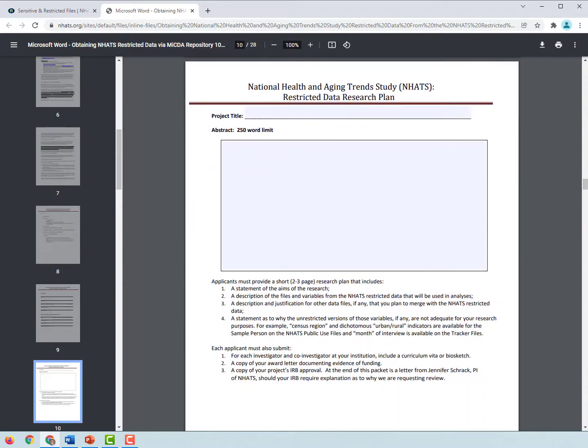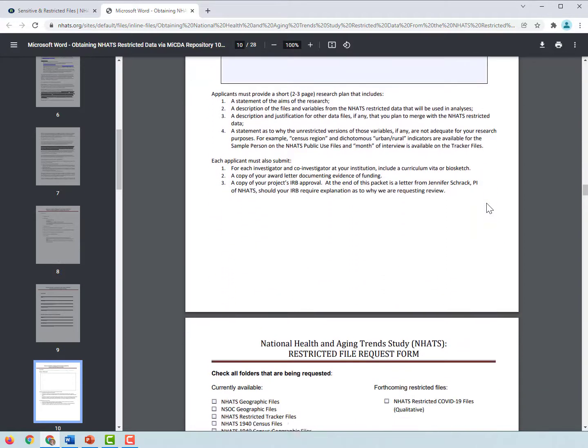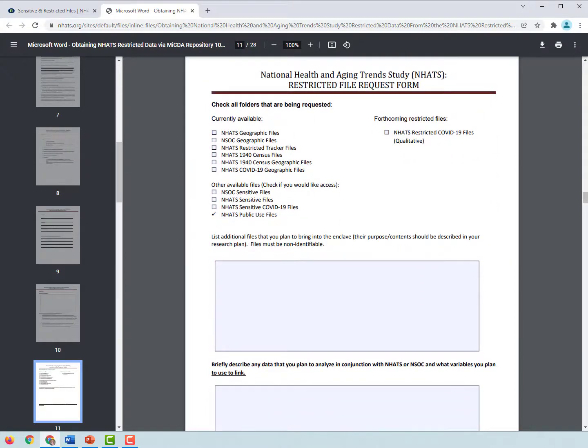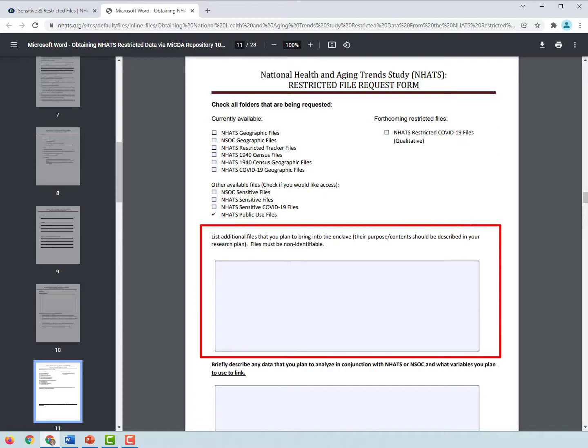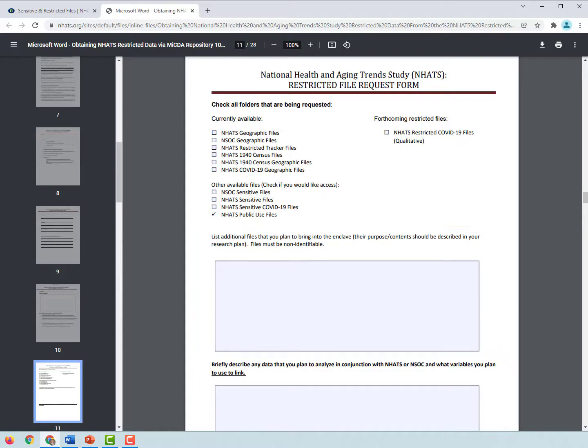The project form asks for the project title and abstract, a short 2 to 3 page research plan, the CV or bio sketch for the investigator and co-investigators, a copy of an award letter documenting research funds and the sources of these funds, and a copy of IRB approval. Requesters should check off all files that are being requested, as well as a list of any files that the user plans to bring into the Enclave and any plans for linking those data here on the Restricted File Request form.